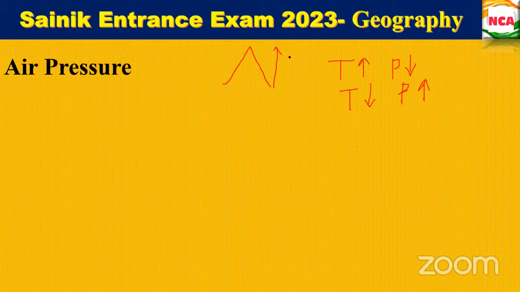Just understand this first. When the temperature increases, the pressure will be decreasing. At the same time, when the temperature is decreased, your pressure will be increased. Is this clear?